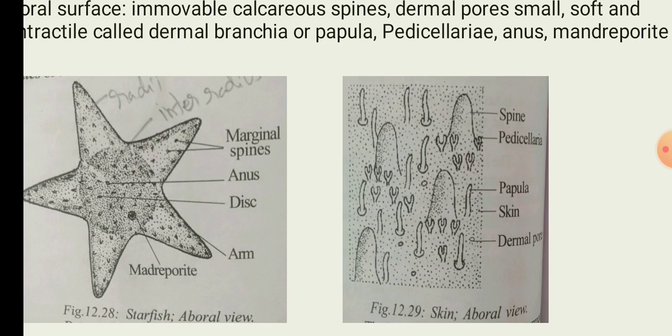The aboral surface also bears the anus, which is situated near the center of the disc. The disc is flat and circular. There is also a flat, circular, sieve-like plate called the madreporite. This madreporite is placed between the bases of two arms, and these two arms between which the madreporite lies are known as the bivium.